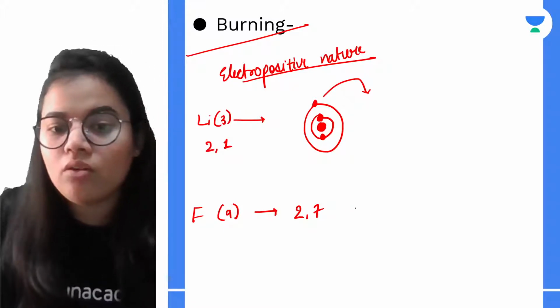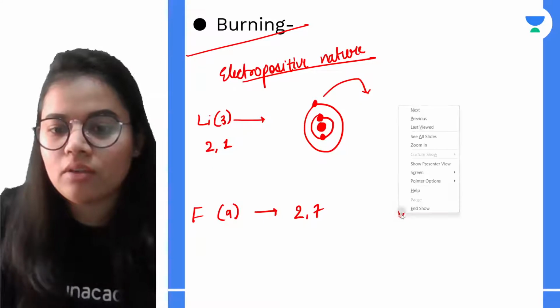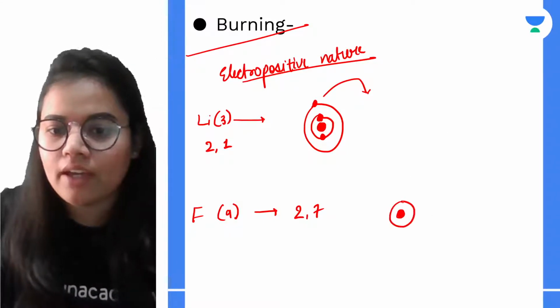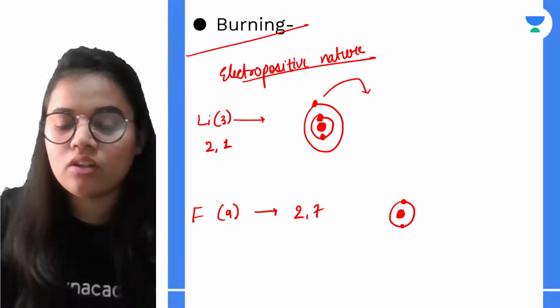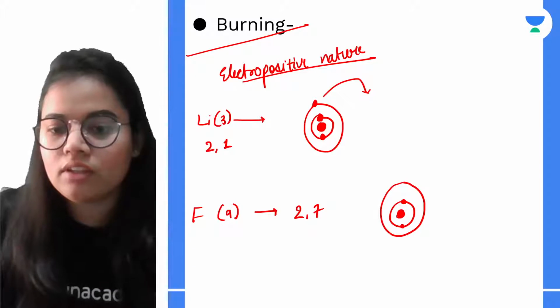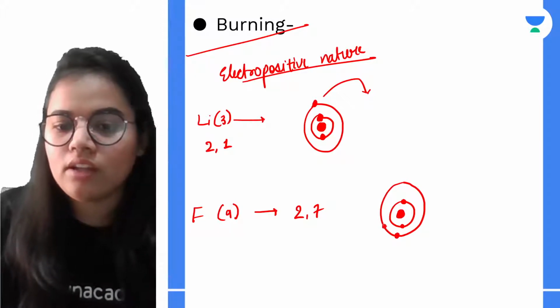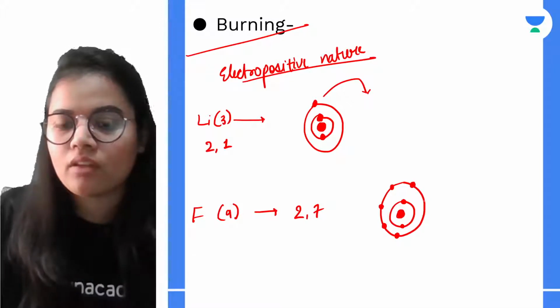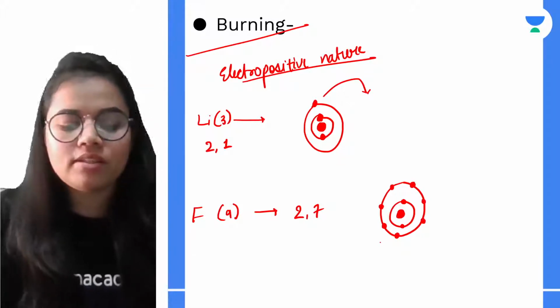Okay, now over here what is the thing? Fluorine will also have two shells, and the electrons will be accommodated as 2 in the first shell and 7 in the second shell, that is the outermost shell. So this is the basic configuration.